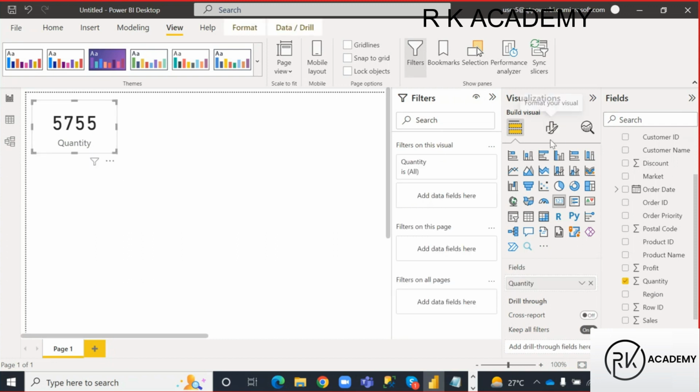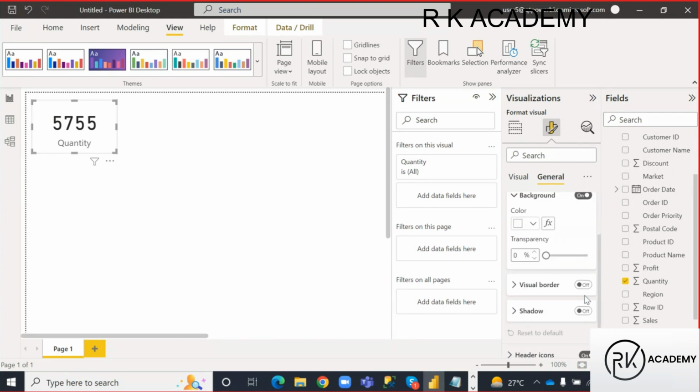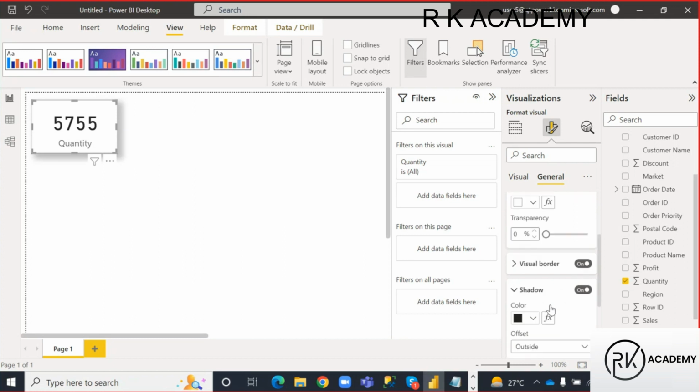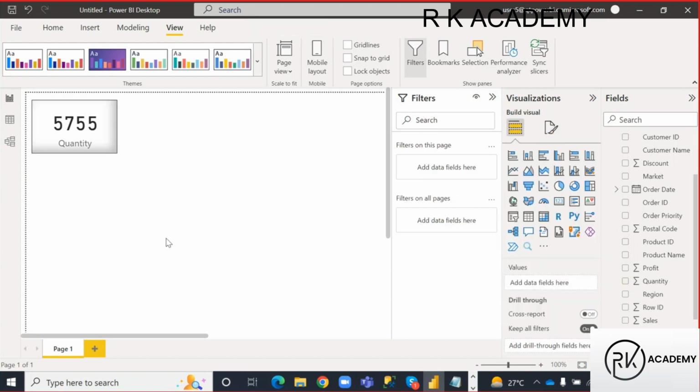Select that visual. This is called formatting options. Go to that formatting options. Under that we have the general section. Go to the general section. Go to the effects section. Okay, switch on visual border and shadow also, guys. If I switch on this shadow, you can see that shadow behind that visual, right? Outside the visual. I want to keep that inside, guys. Okay, under offset, outside, go with inside, guys. Okay, if you see, this is a thick color border, right? So for that visual you can see a thick color border.